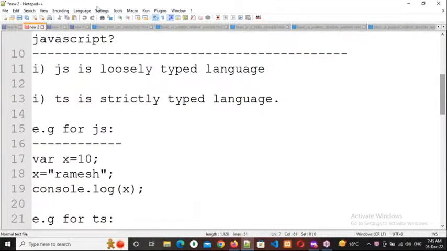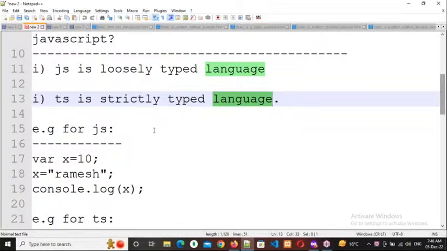The first difference is that JS is a loosely typed language and TS is a strictly typed language. Here, typed means data types. Whenever we are programming, we need to deal with data.